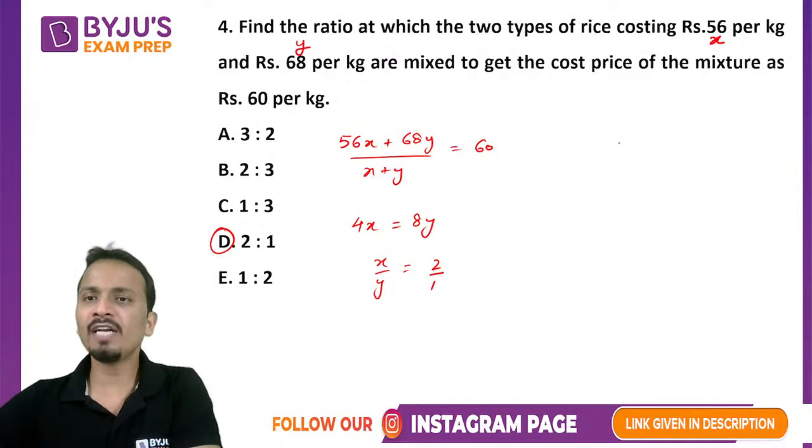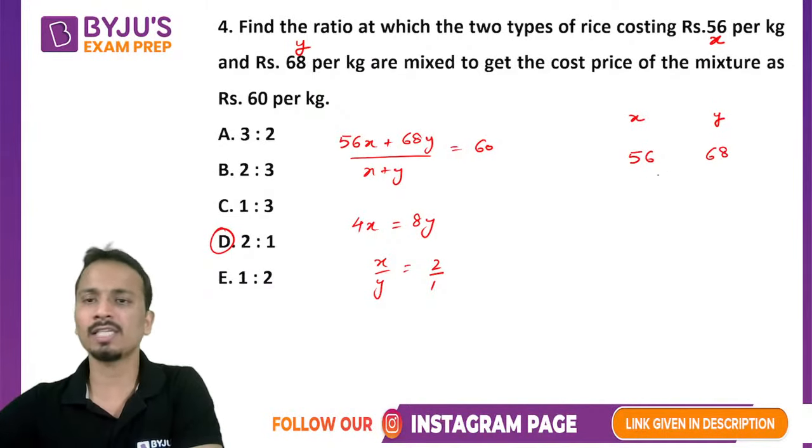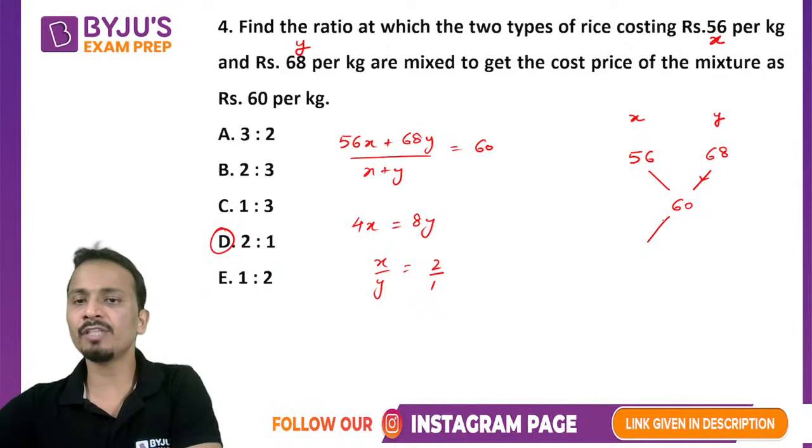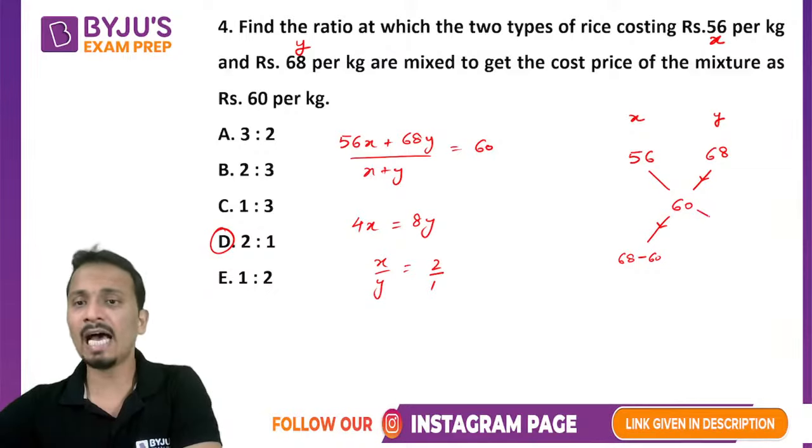Okay. Now if I do it using allegations, so the first quantity, let's say x kgs, its price was 56. It is mixed with y kgs of another variety whose price was 68. Now both of them are mixed together and the resultant is rupees 60. Okay, so I will write the difference of 68 and 60 at this place. So 68 minus 60, the difference. And at this place, the difference of 56 and 60. So it will be 60 minus 56. So here the difference is 8 and the difference is 4.